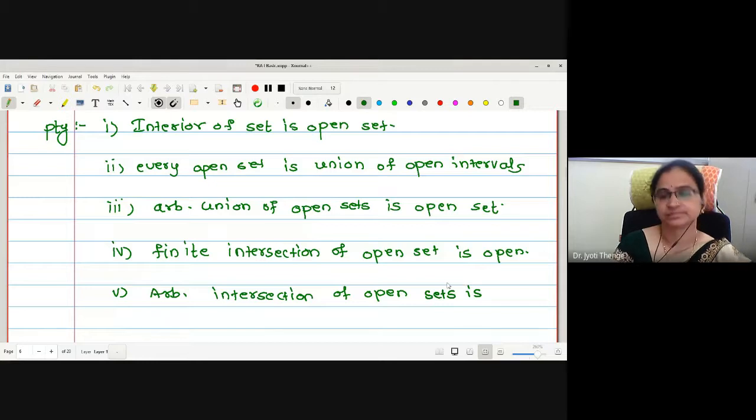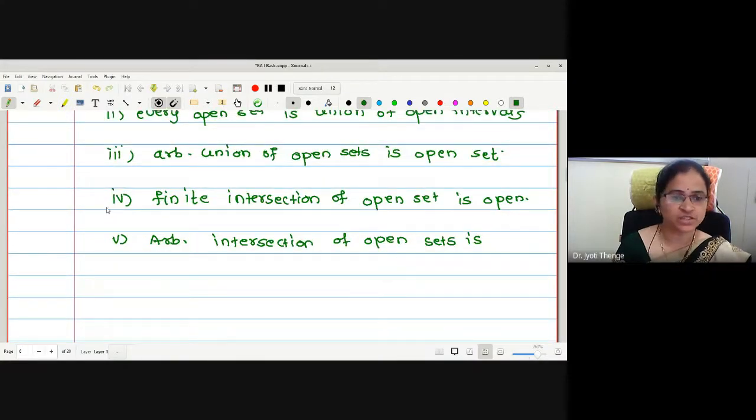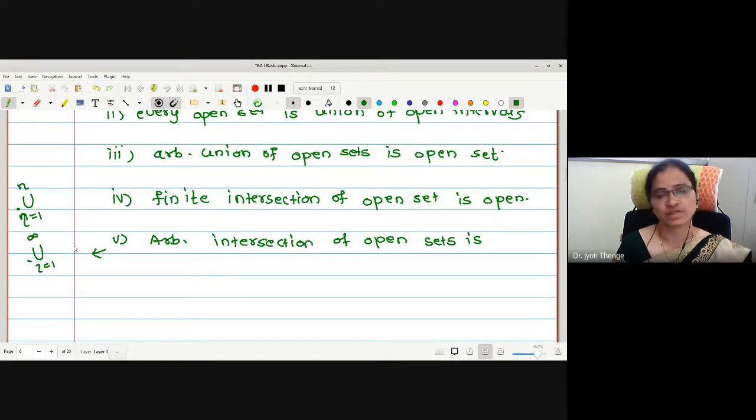What is finite intersection? If you take the intersection of open sets, your n must be running from 1 to some finite value, or if I write i equals 1 to n. That is, we were taking the intersection of only a finite number of open sets. If I write arbitrary intersection, what does it mean? It is the intersection of an infinite number of open sets.